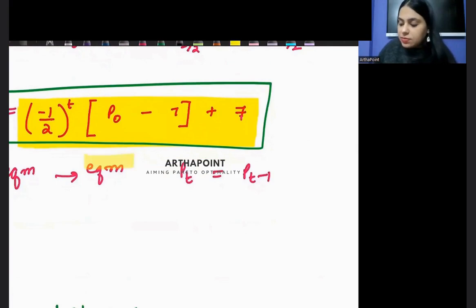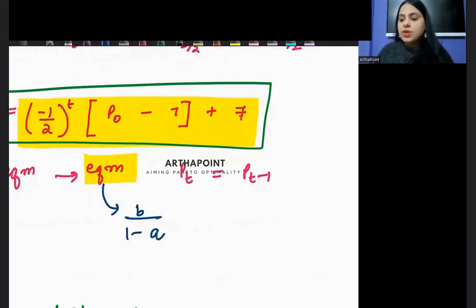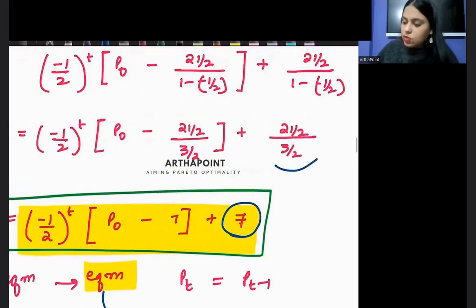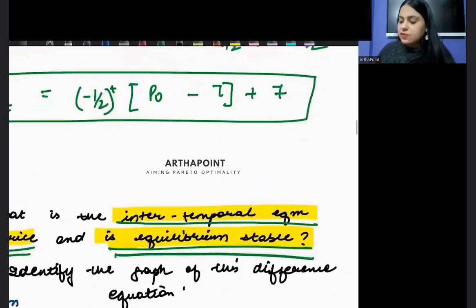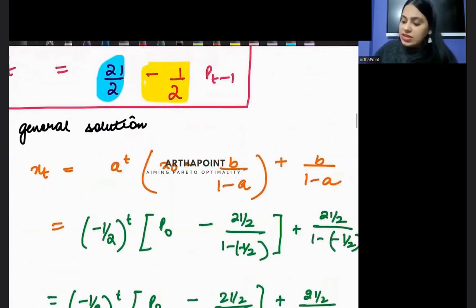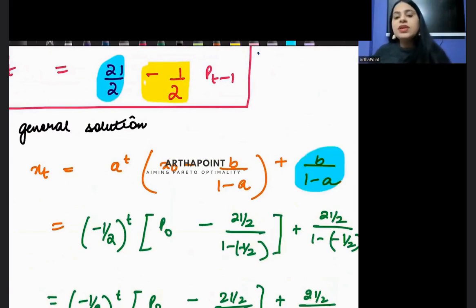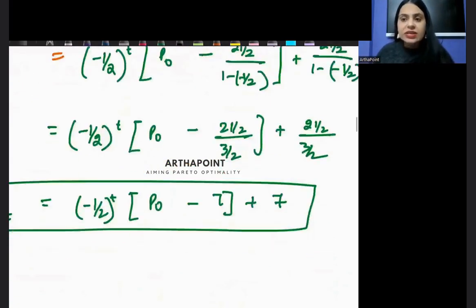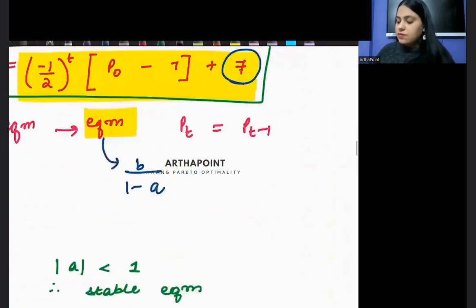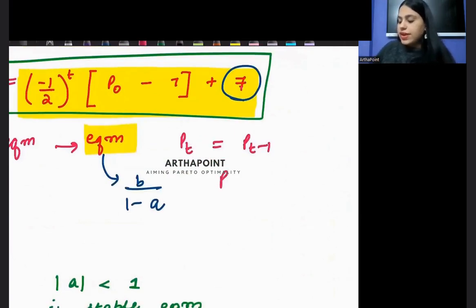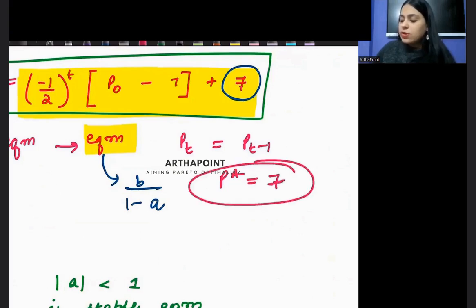That the equilibrium is determined through B upon 1 minus A. यही तो B upon 1 minus A है, if you closely notice. Wasn't this only B upon 1 minus A? If you just look here, beta, into my solution, isn't this part only B upon 1 minus A? And we have proved that B upon 1 minus A is in fact the equilibrium. So the equilibrium price will be 7. What will be the equilibrium price, beta? Equilibrium price will be 7.